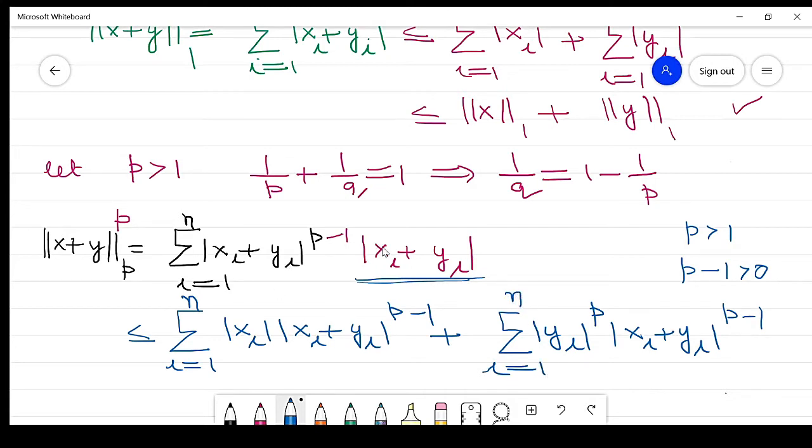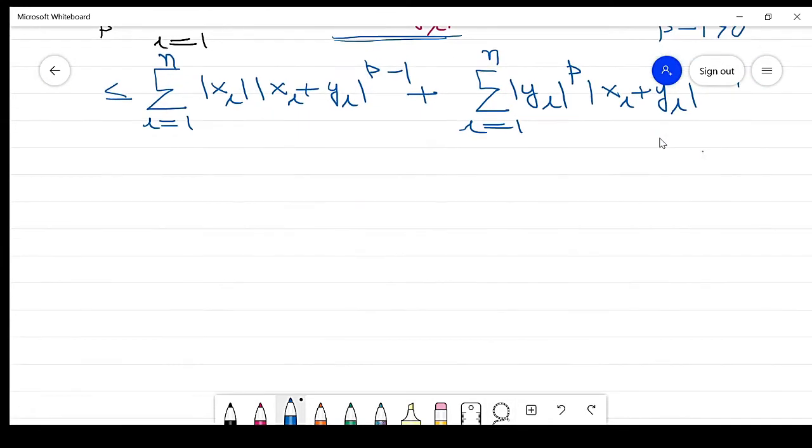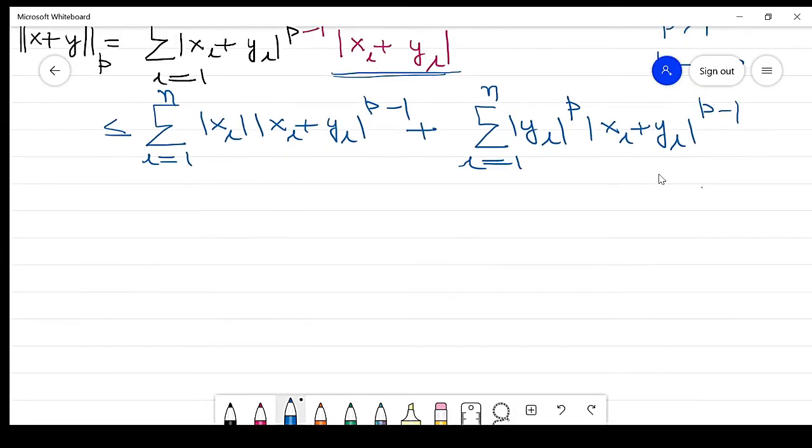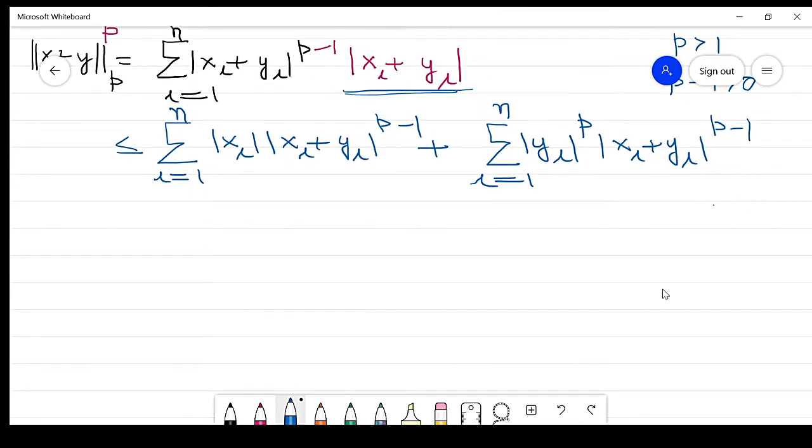Clear? So here we apply the triangle inequality to this term, which is less than or equal to the absolute value of xi plus the absolute value of yi, so the total sum is equal to these values.